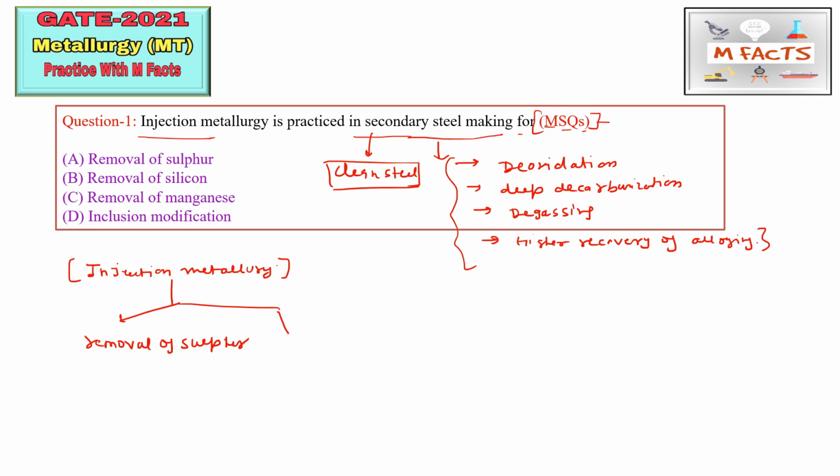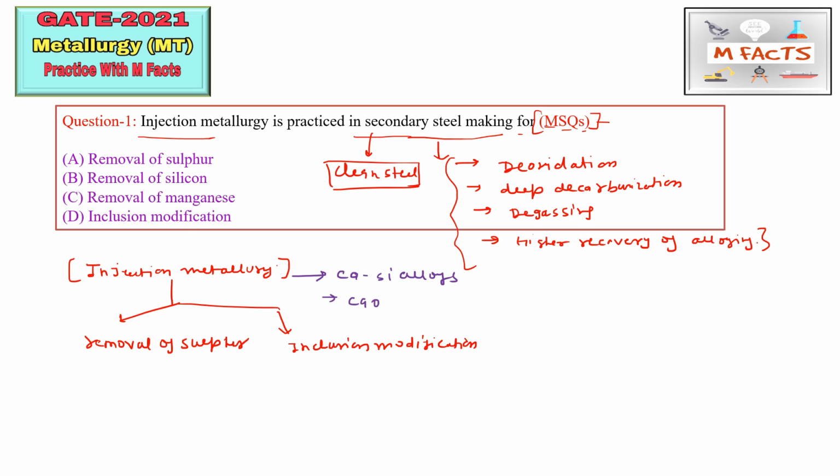The second is inclusion modification. In injection metallurgy we inject powder or wire in the form of a desulfurizing agent, and these desulfurizing agents are mainly calcium silicon alloys, mainly calcium alloys.